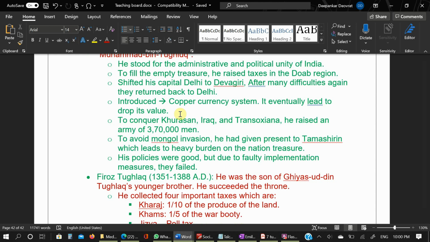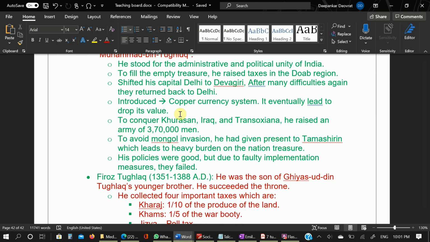As in economics, as demand increases, the price will also increase, and inflation will start. So to reduce the demand, so that inflation will come down. We will see this in the economics part.